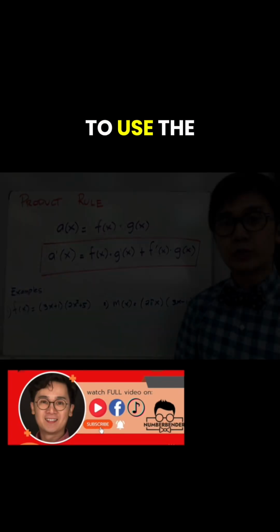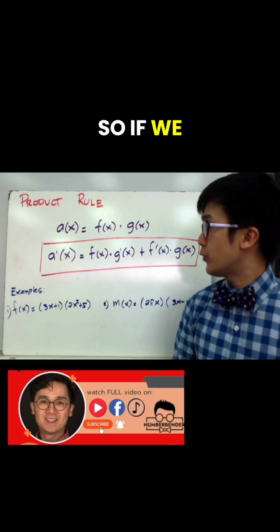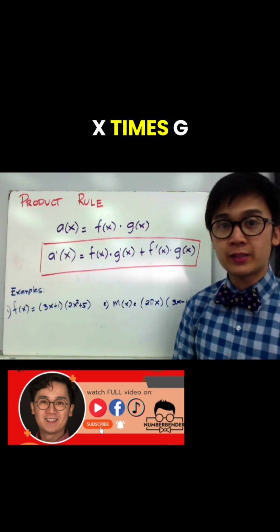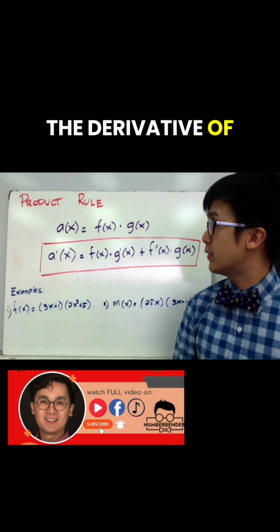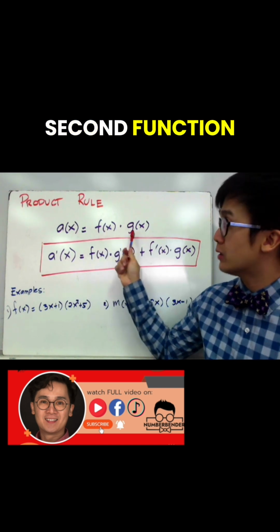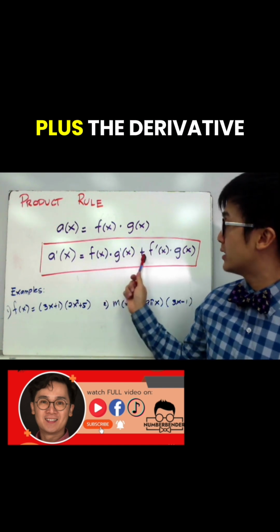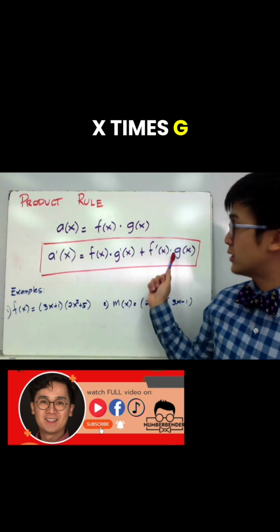We're going to learn how to use the product rule in finding the derivative of some certain functions. So if we have h of x is equal to f of x times g of x, the derivative of this type of function, wherein you are multiplying the first function with the second function, will be given by f of x times g prime of x plus the derivative of f of x times g of x.